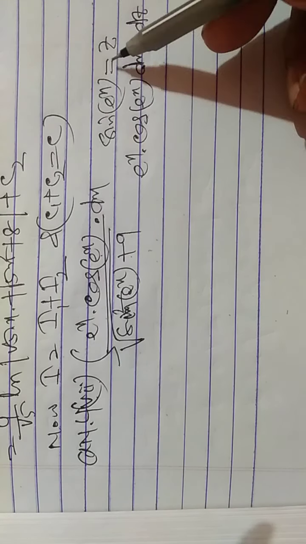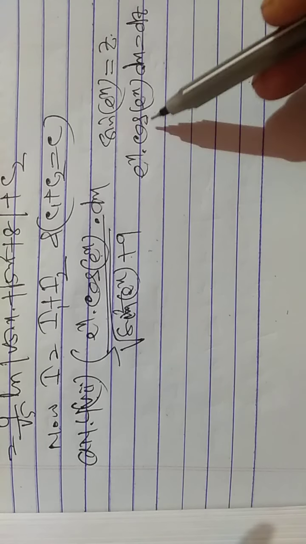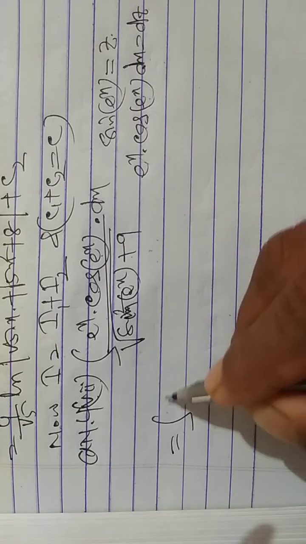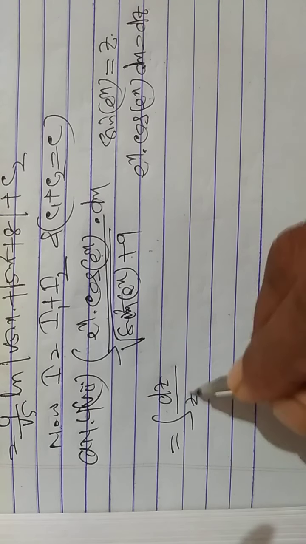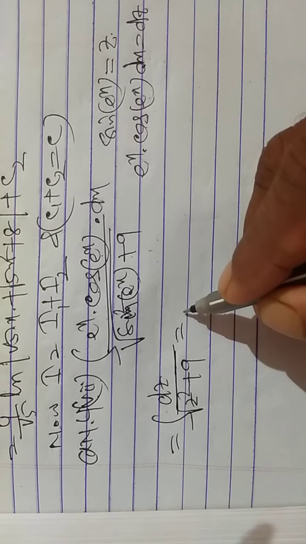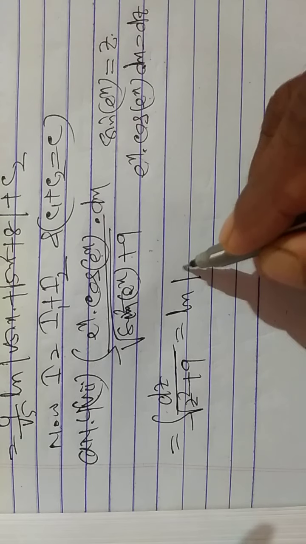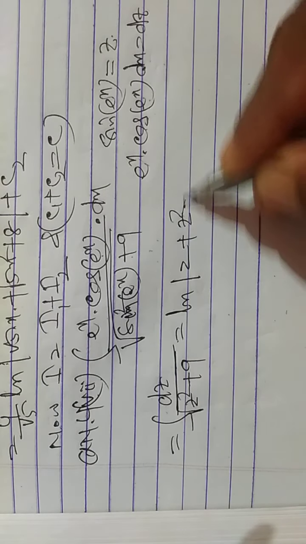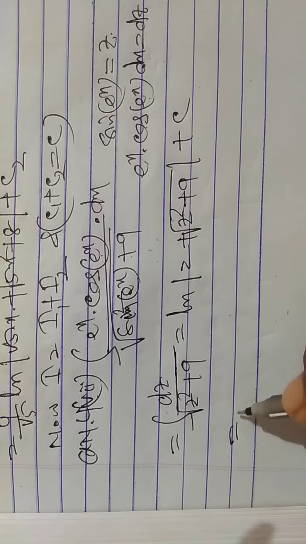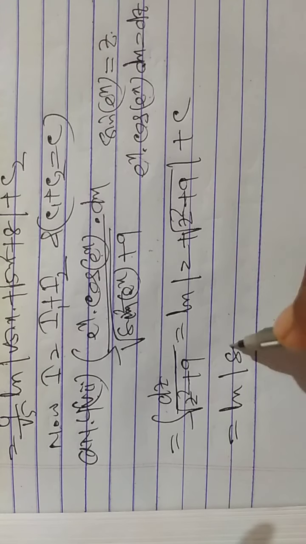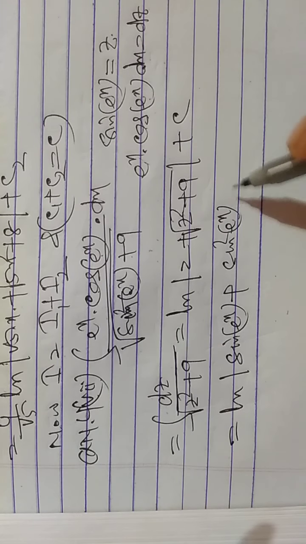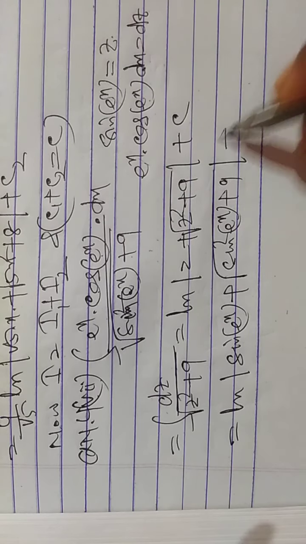Here sin(e^x) = z, and e^x cos(e^x) dx = dz. This is equal to ∫dz/√(z² + 9), which equals ln|z + √(z² + 9)| + c. This is equal to ln|sin(e^x) + √(sin²(e^x) + 9)| + c.